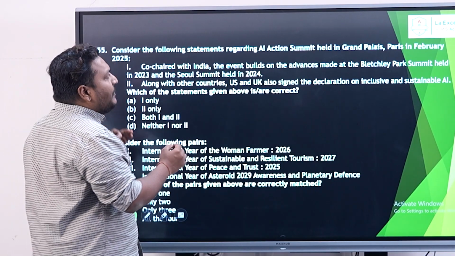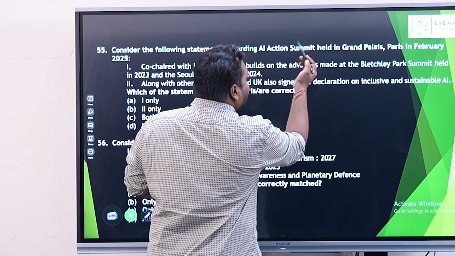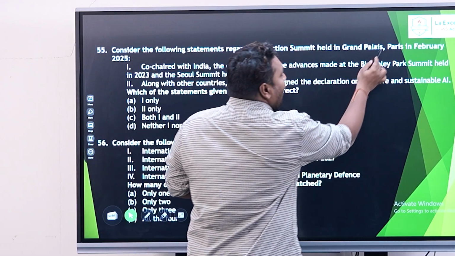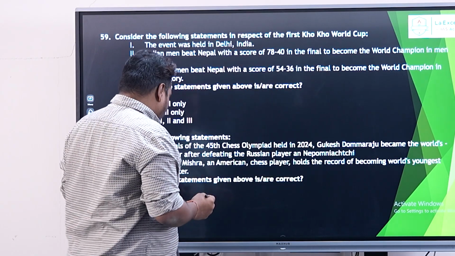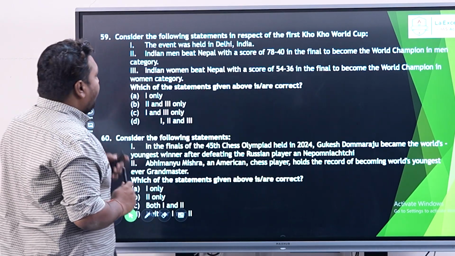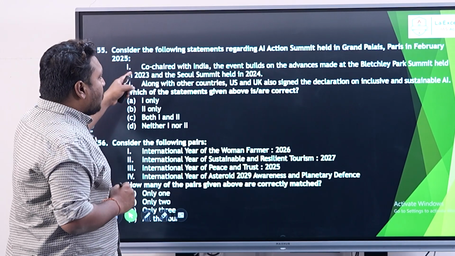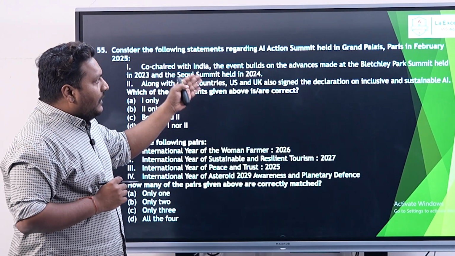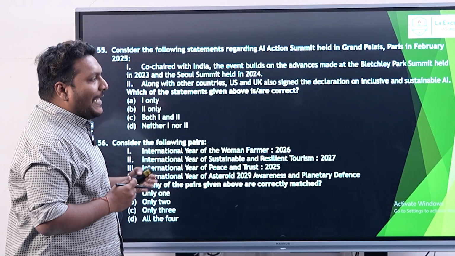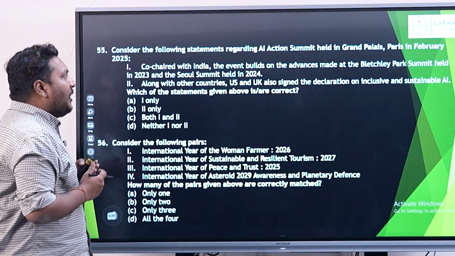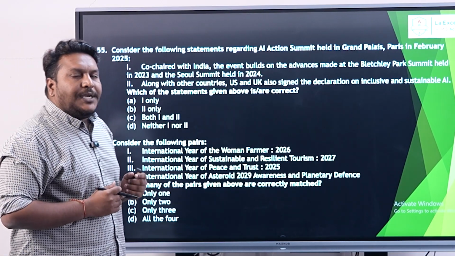If you look into the statements, it says regarding the AI Action Summit held in Grand Palais of Paris in France. One thing that we have to identify here is that it was co-chaired with India. The event builds on advances made at the Bletchley Park Summit held in 2023 and the Seoul Summit held in 2024.